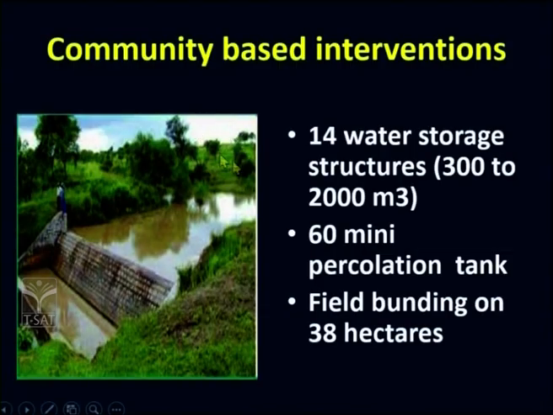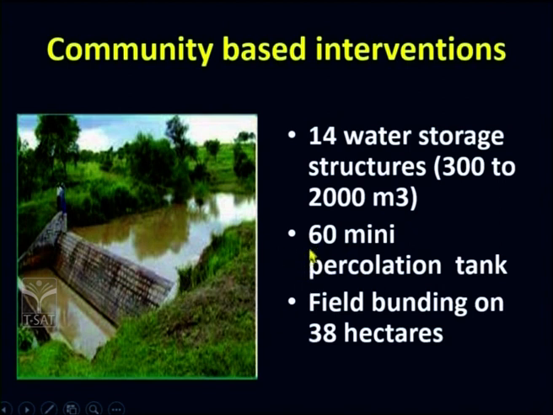So what did these people do over here? They provided help, and this help was divided into two categories: community based intervention, that is community based help, and individual farmer based help. So for the entire benefit of the community, for all the villagers, they constructed 14 water storage structures with a capacity of 300 to 2000 cubic meters. In the same way, they constructed 60 mini percolation tanks, and field bunding was done on 38 hectares.